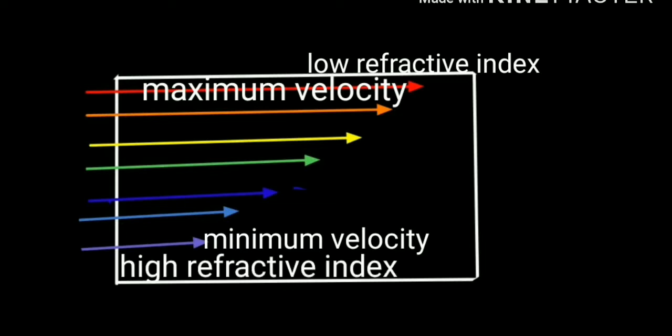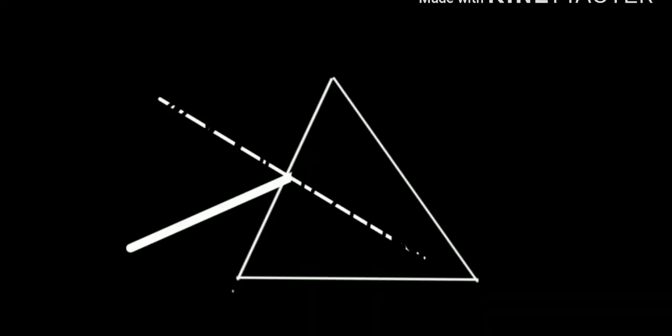Keeping these things in mind, let's get back to our prism. Here the white light, which is the mixture of 7 different colors, passes through the prism. Red comes out of the prism faster than any other color, and because of low refractive index it bends less towards the normal, while violet, having low velocity, takes a little more time than any other color to come out of the prism, and because of high refractive index it bends more towards the normal and chooses this path.